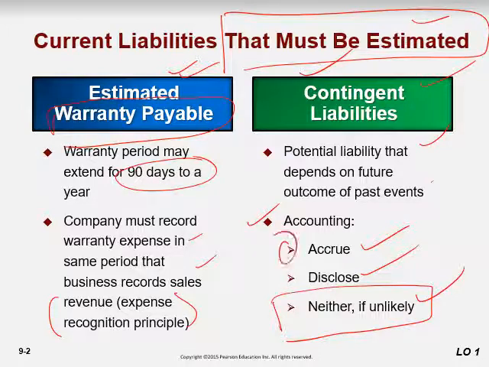The number one option is that we make some kind of reserve, we accrue, like the reserve we made for bad debts or uncollectibles in our discussion of the treatment of accounts receivable. The second is we disclose it. If 20 people apply for warranty, that would be the cost. That may go to the income statement and reduce the profit by this much, right? You can disclose it, or you can avoid it. If it happened, then you say that okay, these 20 people applied and this was the expense.